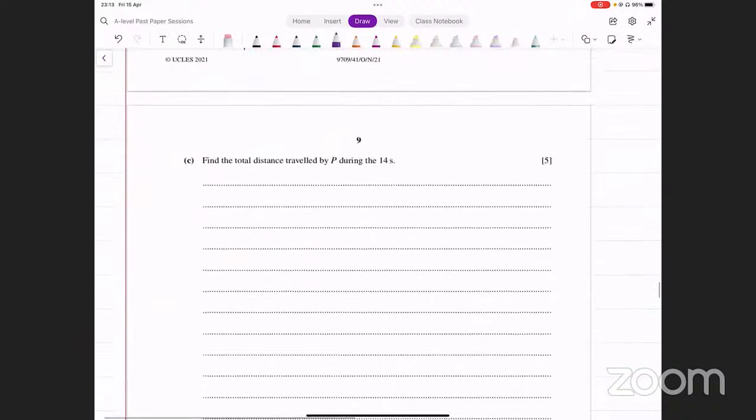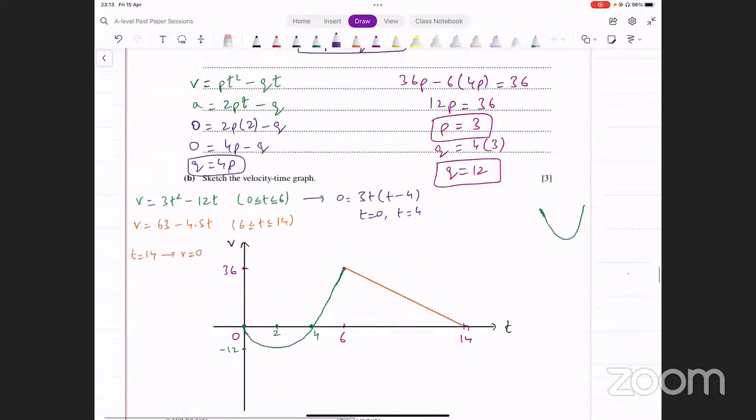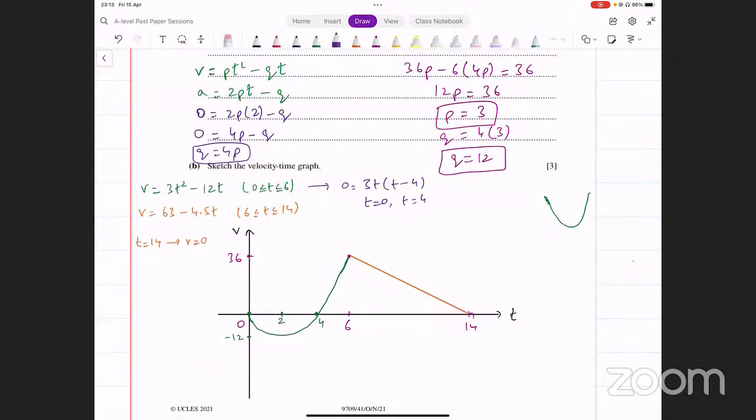Now it says find the total distance traveled by P during the 14 seconds. Total distance find करना है. We're not talking about displacement. We're talking about the distance traveled. अब जब भी distance travel आपने find करना है, आप इसको इकट्ठा नहीं कर सकते.